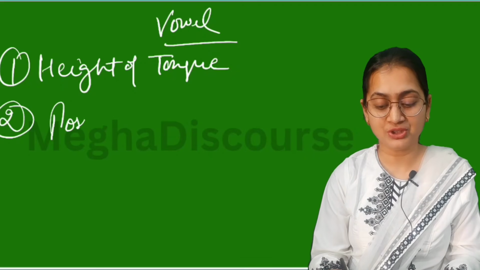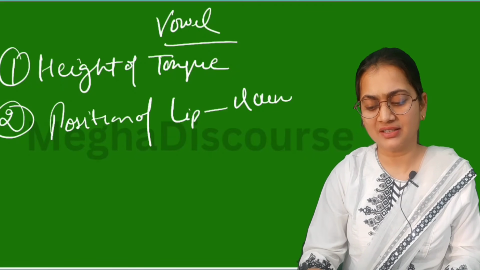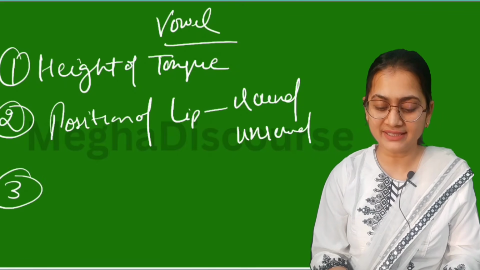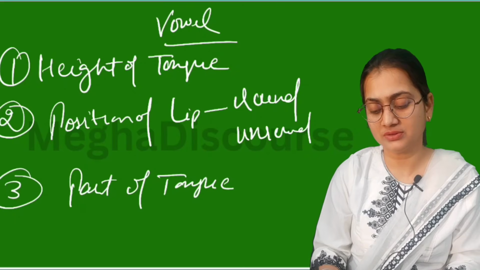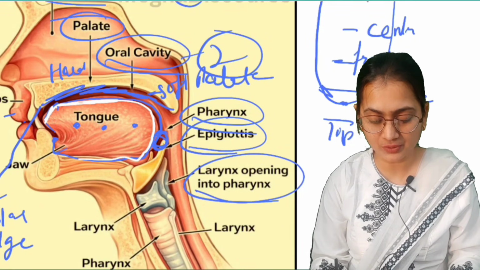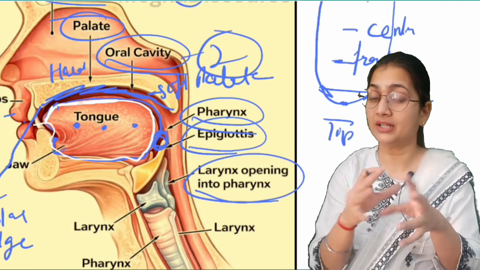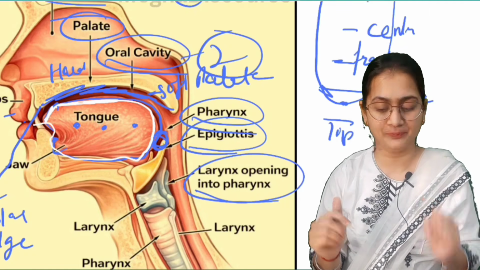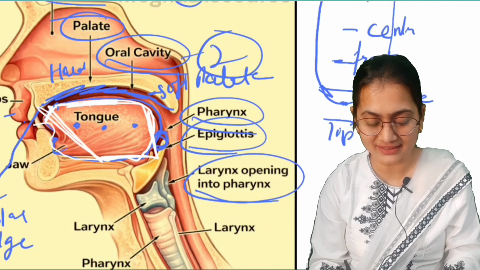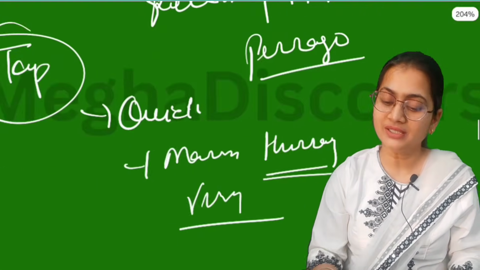Second, the position of lips, which decides whether it is round, unround or neutral. And third, which part of the tongue. Like in this diagram, you can say this is our tongue. This tongue is similar to that vowel quadrilateral or trapezium. So they make it like this. Here we can understand this in that particular diagram.